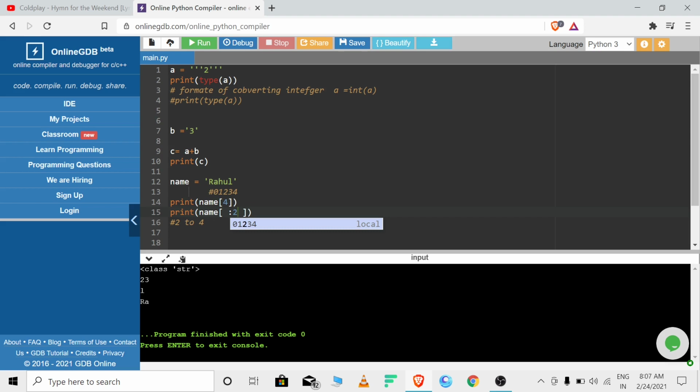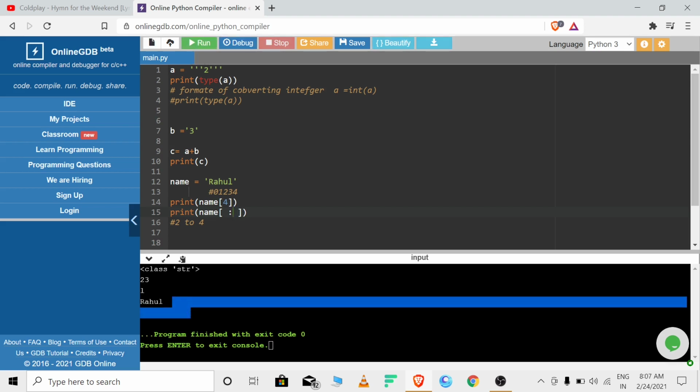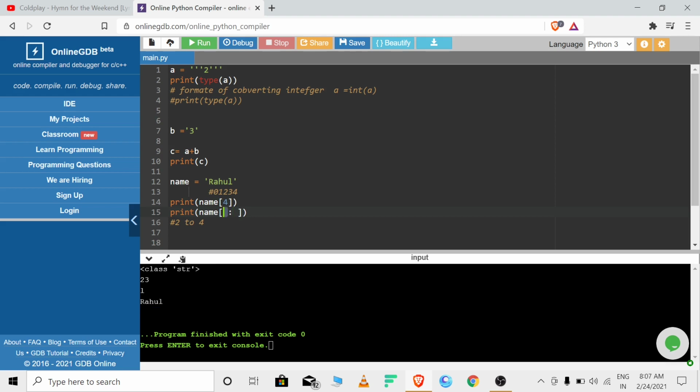Okay, so what if we remove both of the values? Let's see. Yes, you actually guessed correctly: no value here from the initial point r, no value here to the last point L. It means we can get the whole letter easily. This is another thing we can see here. Quite astonishing, but quite good. Okay, let's see the next value.